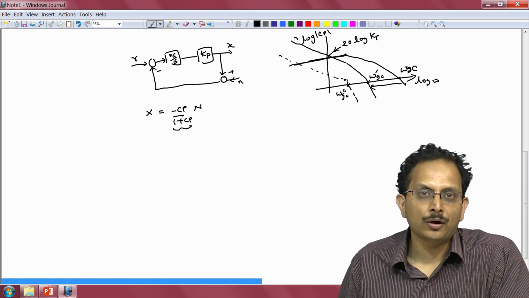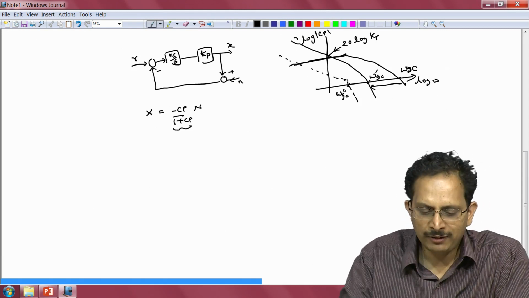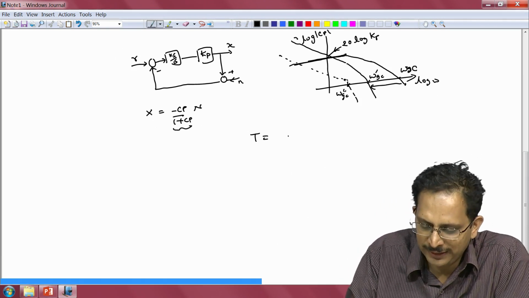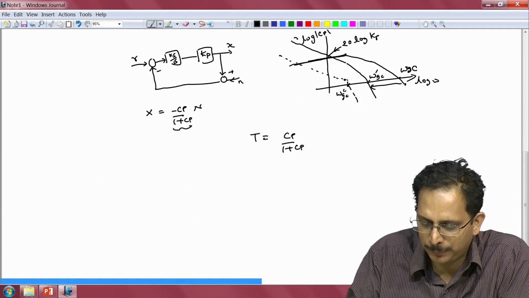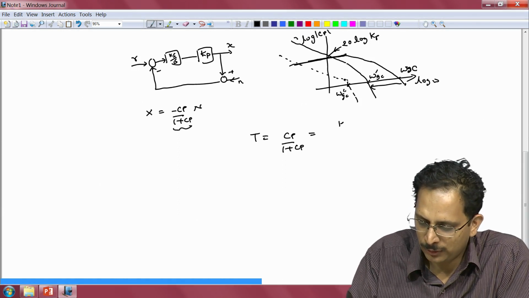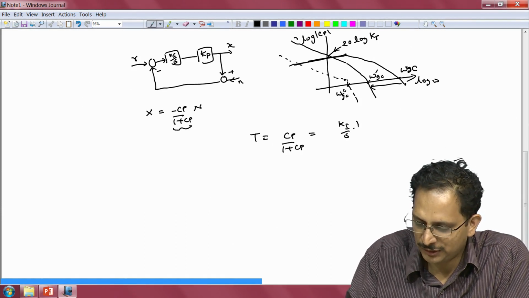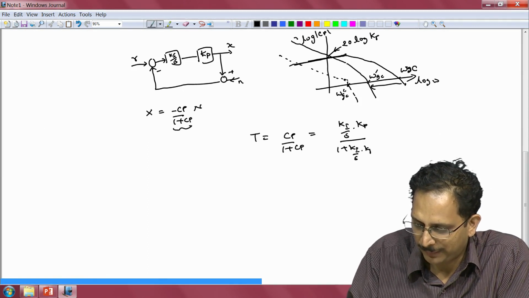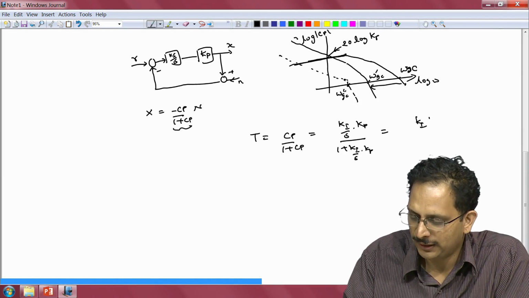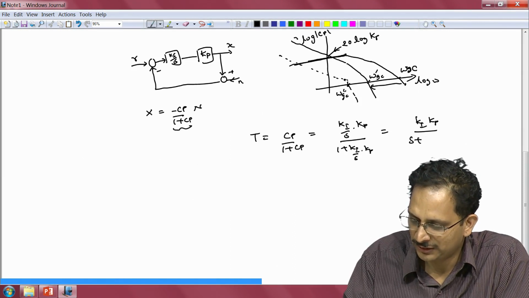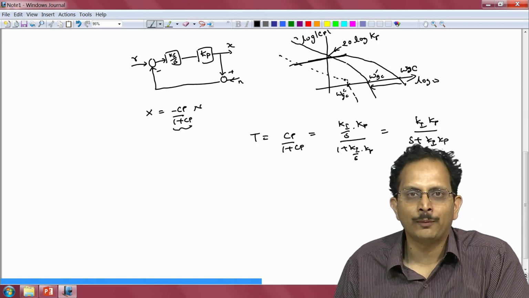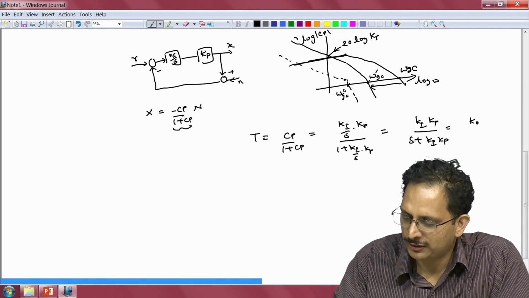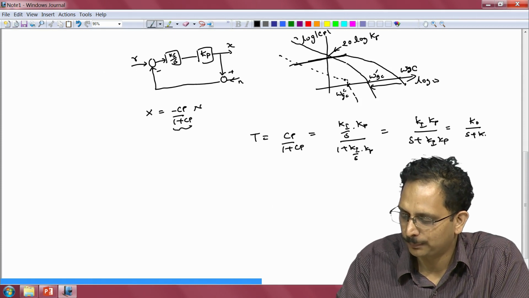So, if this is the approximate model of our plant and we have an integral controller, then the approximate transmission function T, which is given by C times P by 1 plus C times P, is given by T equals Ki by S times Kp divided by 1 plus Ki by S times Kp, which essentially is equal to Ki Kp divided by S plus Ki Kp. Now, I shall call Ki Kp a new constant K naught. So, I shall call this K naught by S plus K naught.